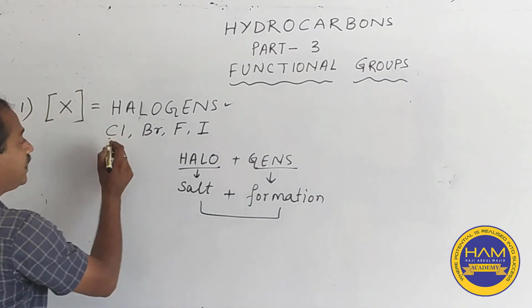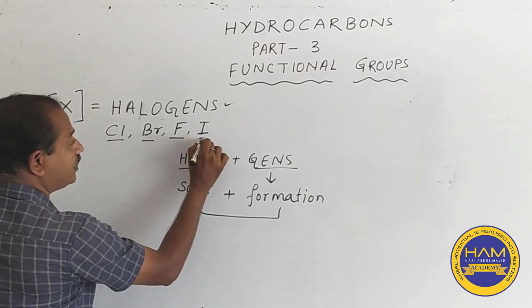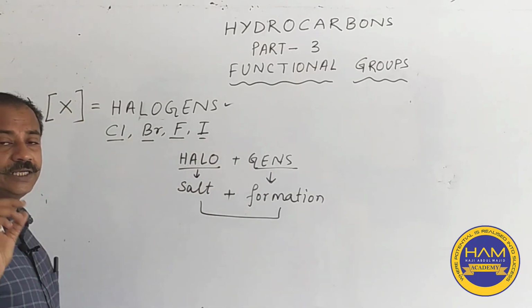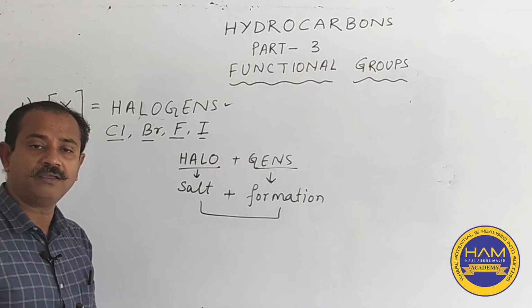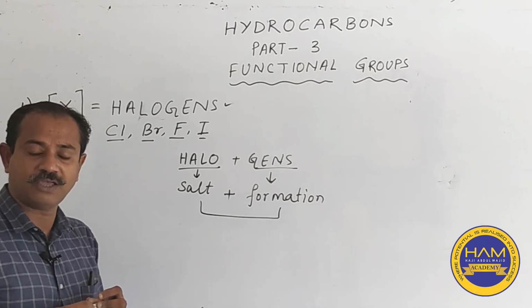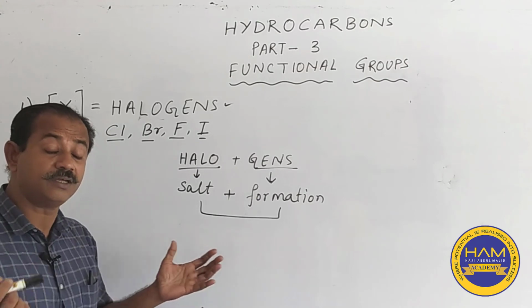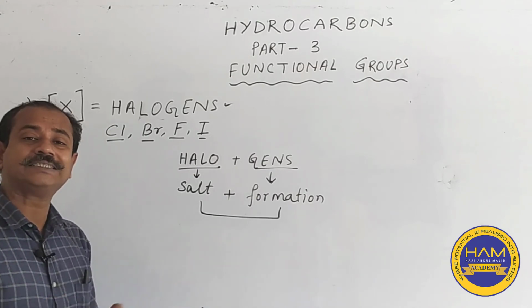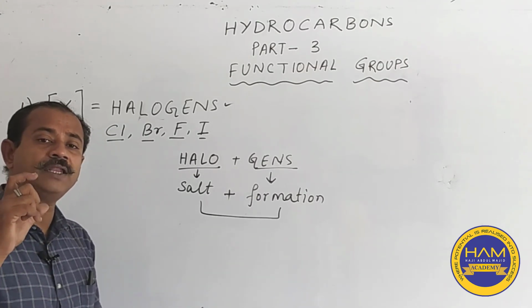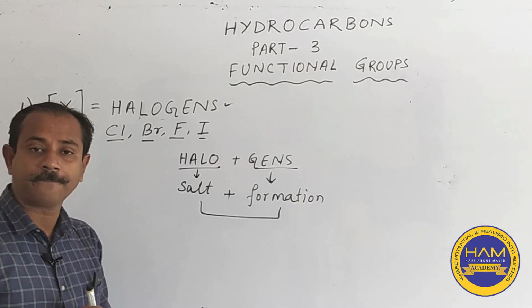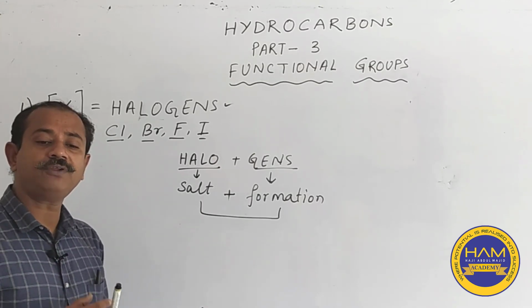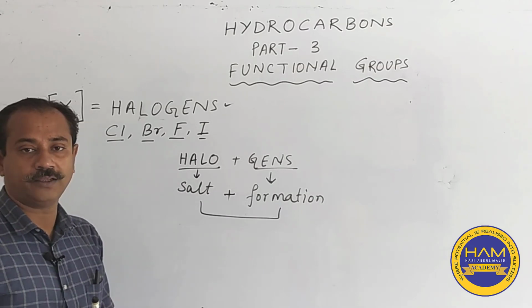Okay, now we take chlorine, bromine, fluorine and iodine. Now students, we have different types of naming in different countries. Everybody followed a different rule in earlier times. So it was decided that we should have one unanimous set of rules and regulations for naming, so that everybody names equally.